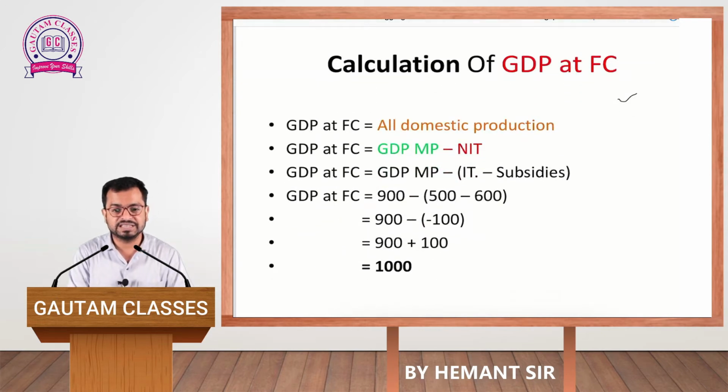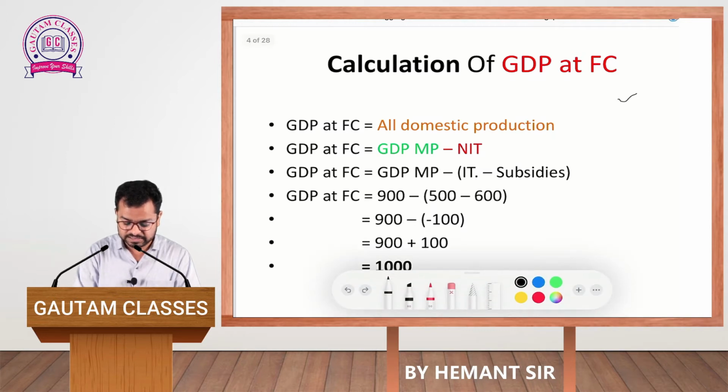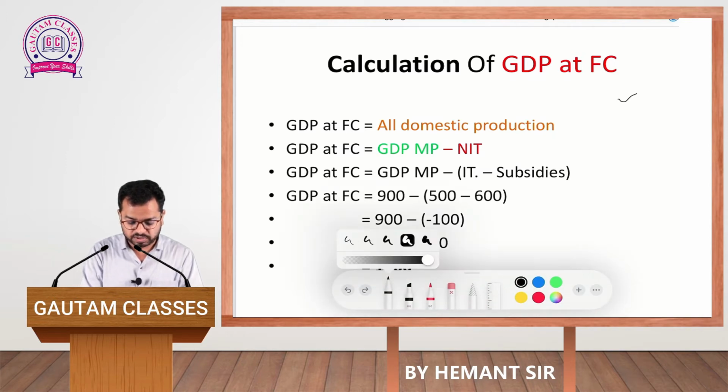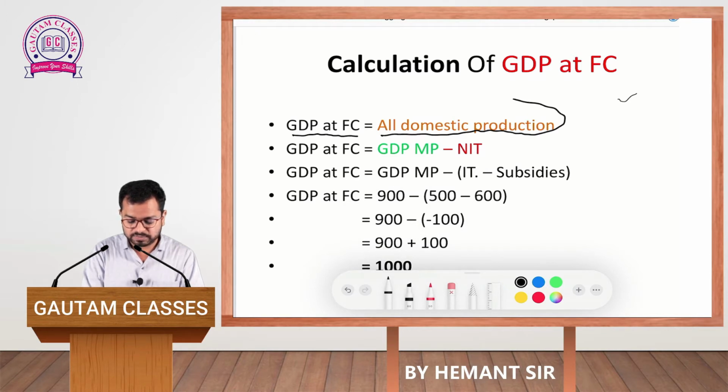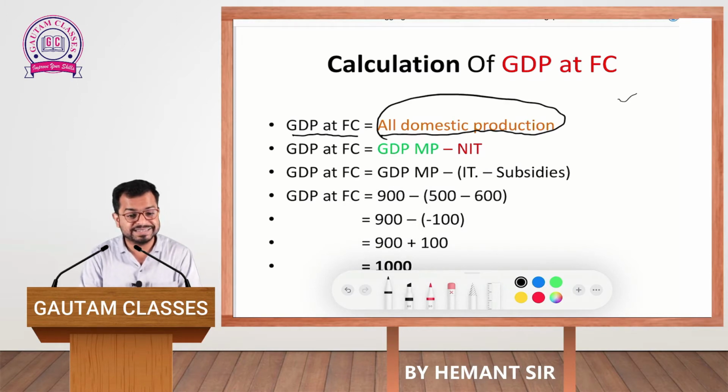As you can see on screen, the calculation of GDP at FC is visible, and in the first line it is written that gross domestic product at factor cost is equal to all domestic production. Yes, dear students, it is 100% correct. It is this easy: GDP at factor cost equals all domestic product.